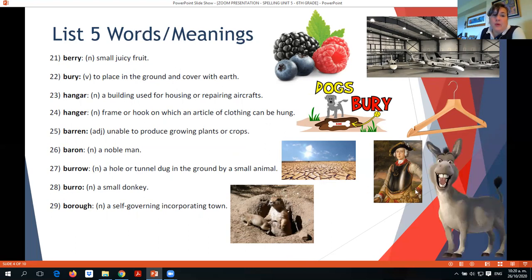Burro, it's a donkey. And borough, a governing incorporated town. For example, in New York, we have 5 different boroughs, which are Brooklyn, Queens, Bronx, Manhattan, and Staten Island. So these are boroughs. Okay, good.